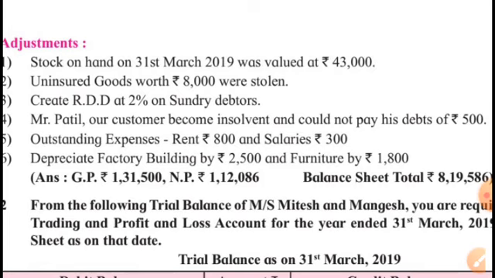And also uninsured goods. First effect, trading account credit side, outward movement of goods. Goods are going out of the business. And second, it's a total loss for the business, rupees 8000. So losses are debited to profit and loss account.